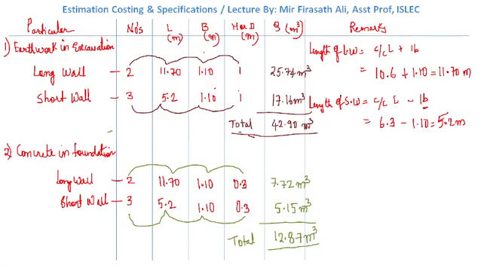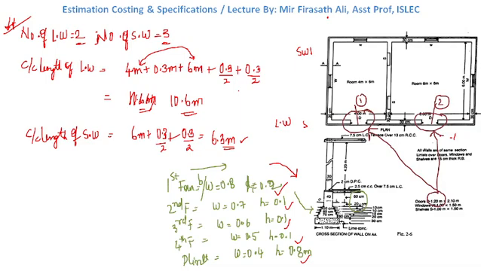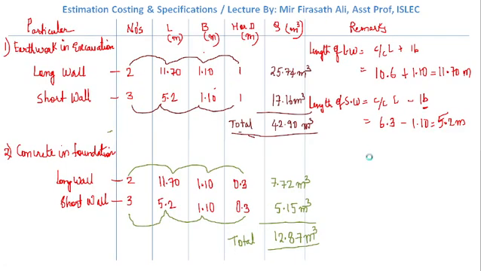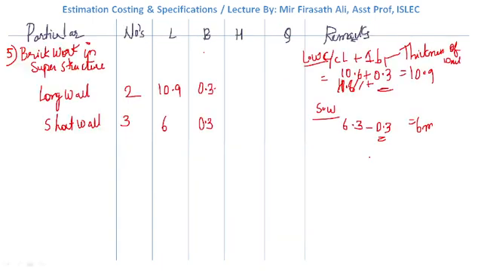Height will be given in the figure. What is the height of the brickwork? As you look at the diagram, how much is given? 4.20 meters. Now what do we need to do? We need to multiply this: 2 into 10.9 into 0.3 into 4.20. The value is 22.42.